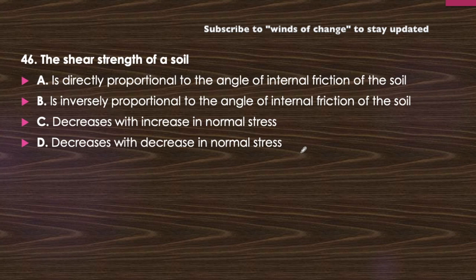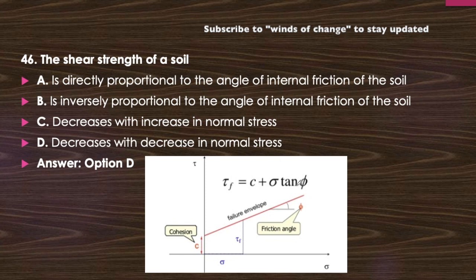How does it change? There is a relation for the shear strength of the soil, that is tau equal to C plus sigma tan phi. We can observe one thing here, that it depends upon the normal stress. Now if we decrease the value of the normal stress, then this tau value will also decrease. So the relation that is correct here will be option D.